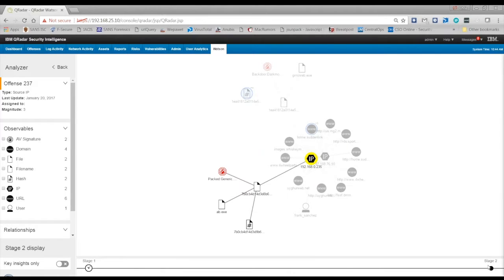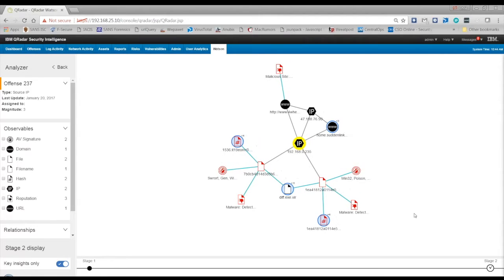So going back into our analysis, we can see that as the Poison Ivy malware campaign was attacked, we also identified those additional file hashes and the additional second malicious executable file here that we can now pass on for a remediation effort. So that's the malware use case demonstration. What I'd like to do is now talk about the suspicious activity use case.